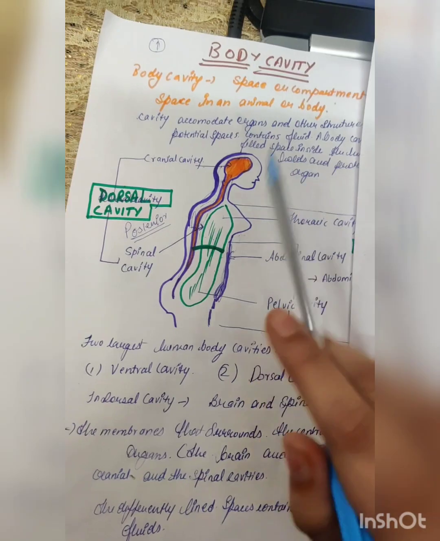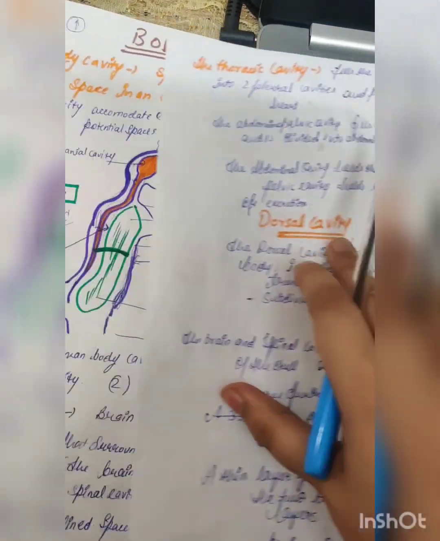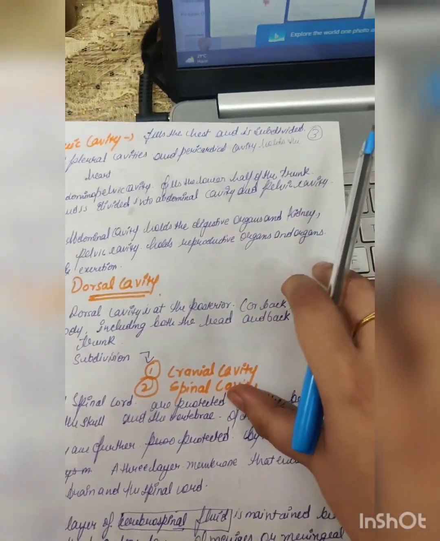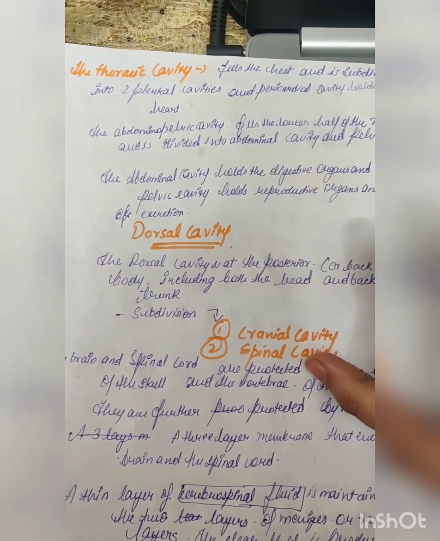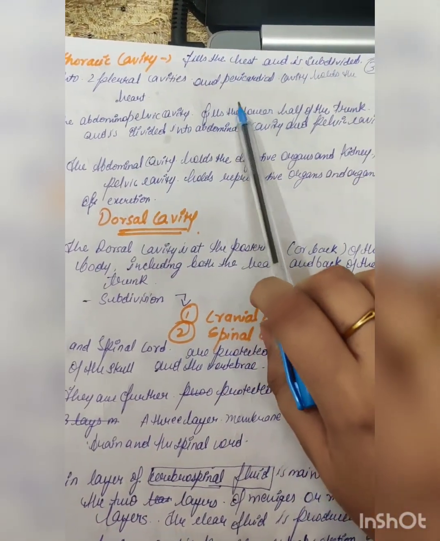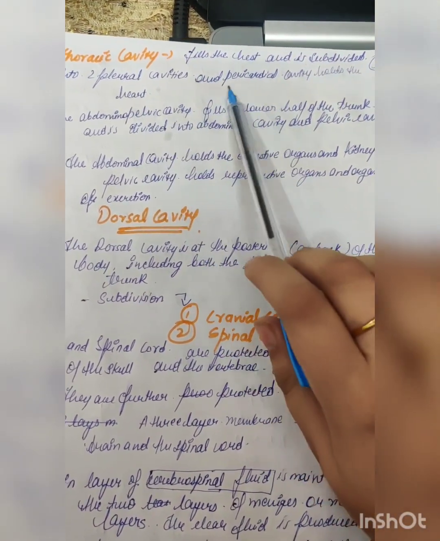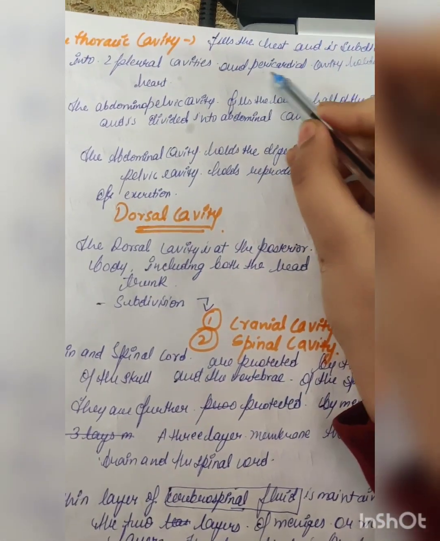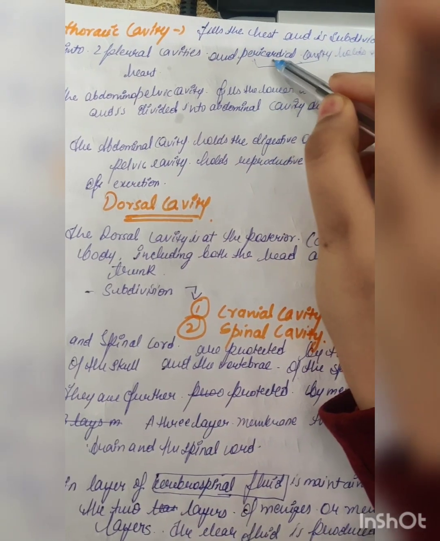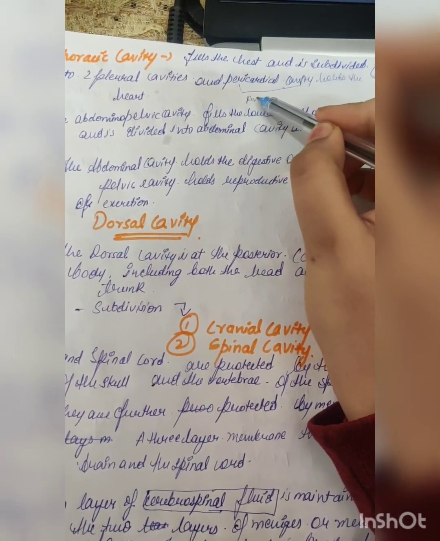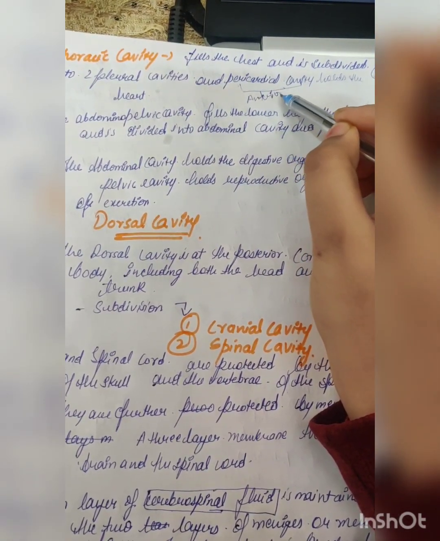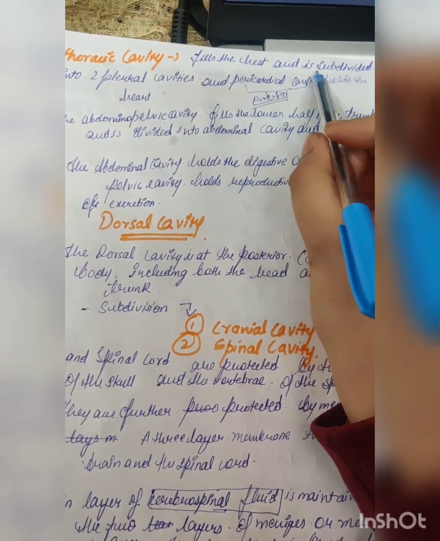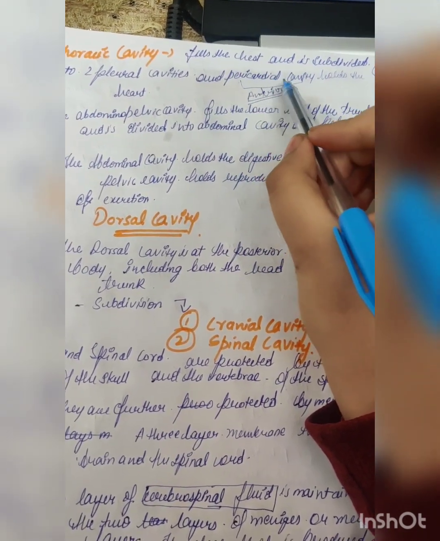So now when we come to the thoracic cavity, it is also present in the anterior cavity only. This is the thoracic cavity. The thoracic cavity fills the chest and is subdivided into two pleural cavities and the pericardial cavity, which holds the heart. So this is the pericardial cavity. Again one more cavity, we can see that this is the pericardial cavity. It is also present in the anterior part. So this is also one more cavity inside which the heart is present, and it holds the heart.